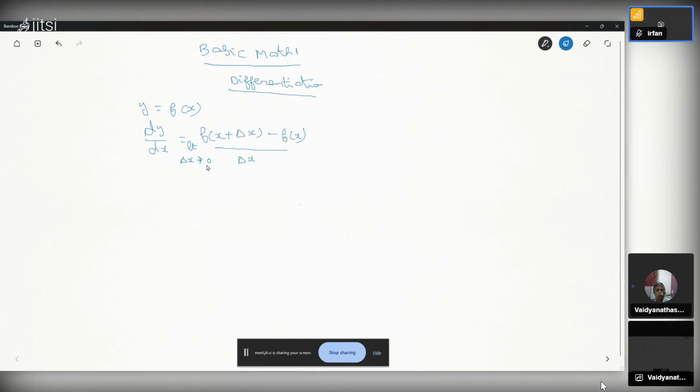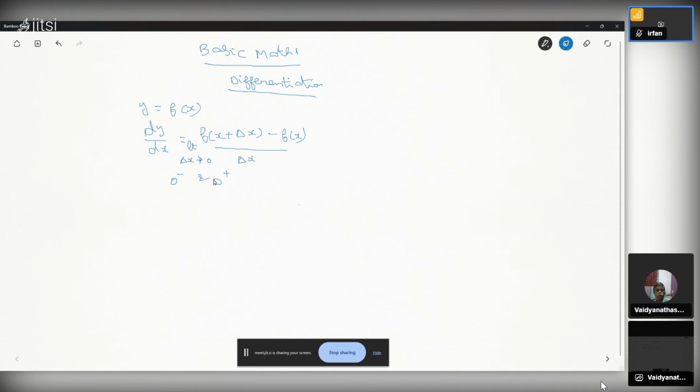And when I say limit, it means both the left side as well as the right side limit. That means it includes 0 minus and 0 plus. That means the difference is positive as well as negative. Both sides will be approaching. So the limit exists means not one side limit. Both limits should exist.